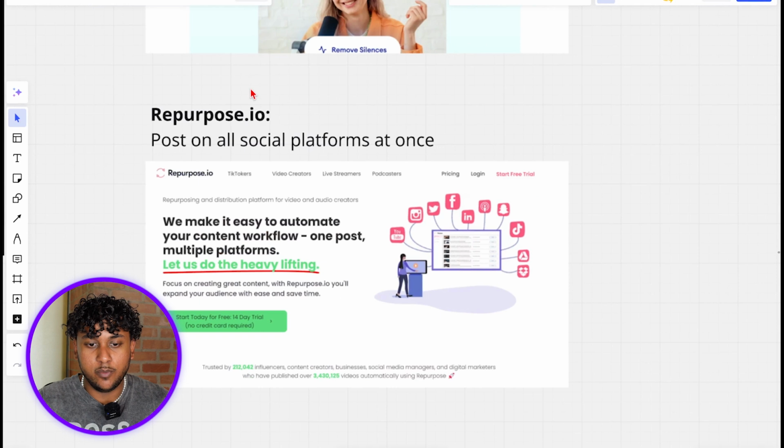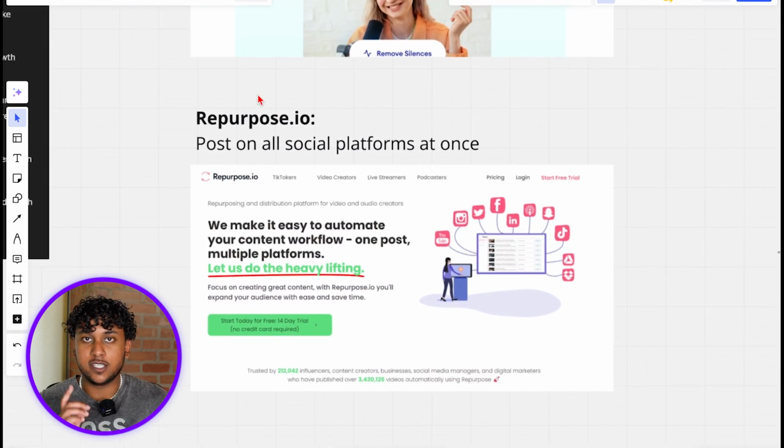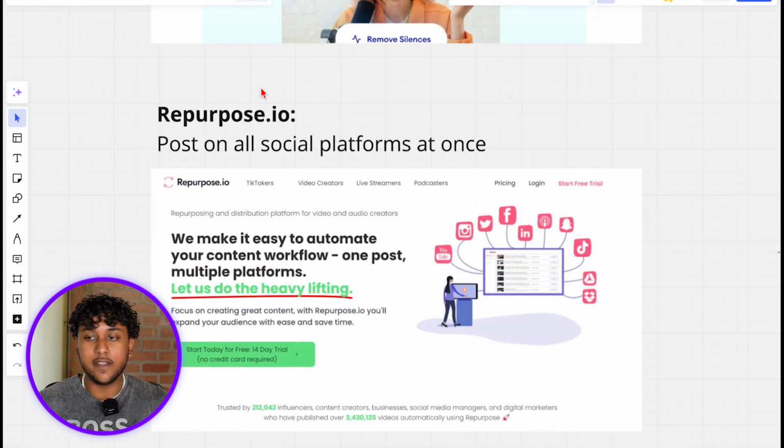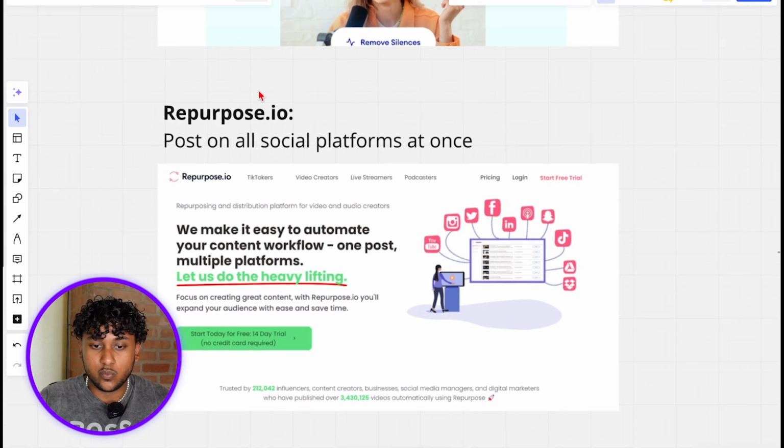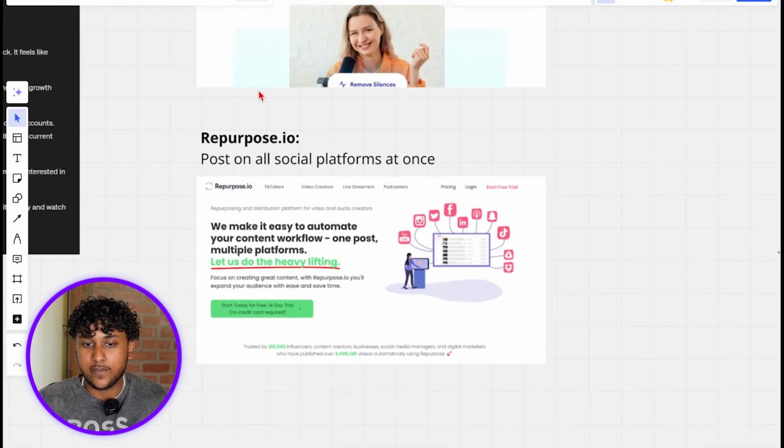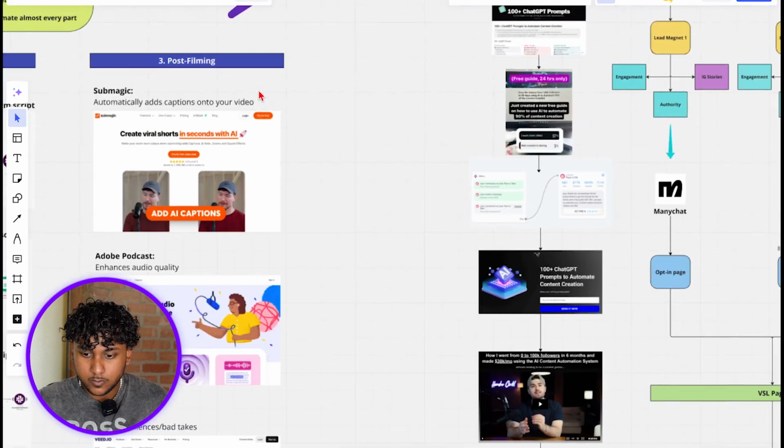Finally, the last tool is repurpose.io. I use this tool literally just to post my content from Instagram to YouTube to TikTok to Facebook, and I believe I also use Snapchat, funny enough. This tool is really solid because all you have to do is post on one platform, and it'll take that video and repurpose it onto every other platform, optimized for those platforms as well. It's a really solid tool. I would highly recommend it. If you're lazy, definitely check it out.